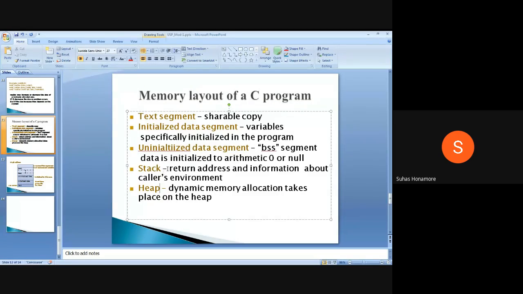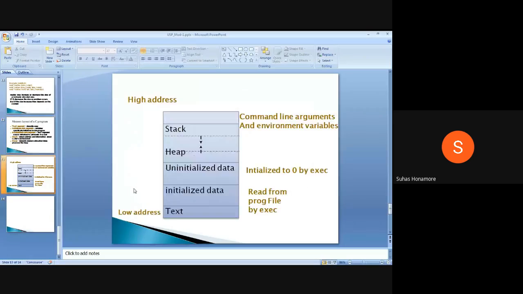What is stack? You will have the corresponding value you are returning, or whatever function you are calling, the arguments you are passing will be inside the stack. And whatever memory you are allocating dynamically will be inside the heap. Normally you will have the memory layout like this: the text segment at the bottom, the lower address, and all your actual code will remain inside this text segment only.